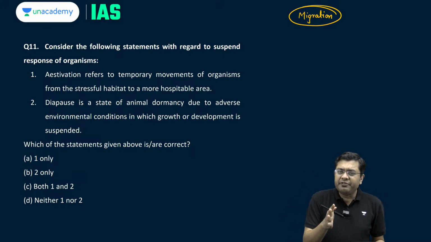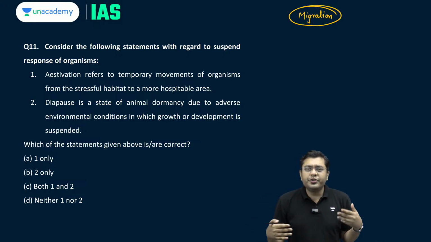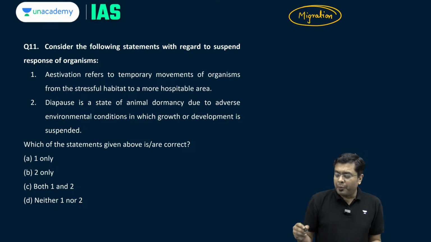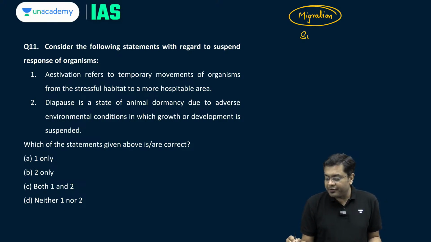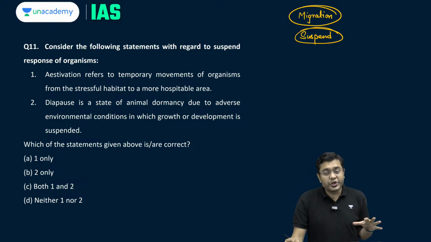They move from a region with a harsh climate or harsh condition to a region where the conditions are very conducive. So, that is migration. Another response that they generate is suspend. Suspend means they are able to suspend their own metabolic activities till favorable conditions return.